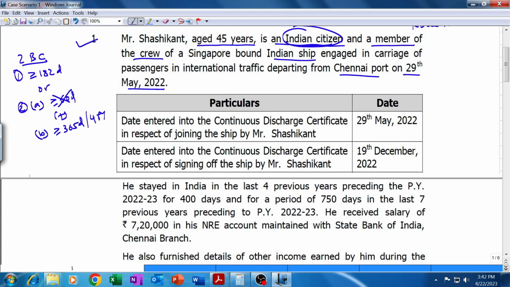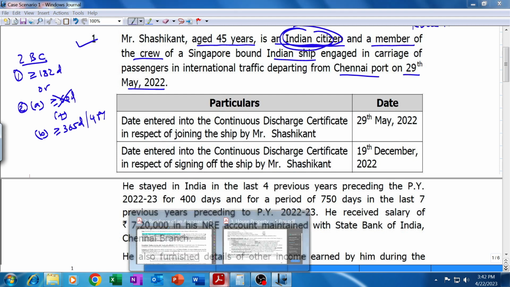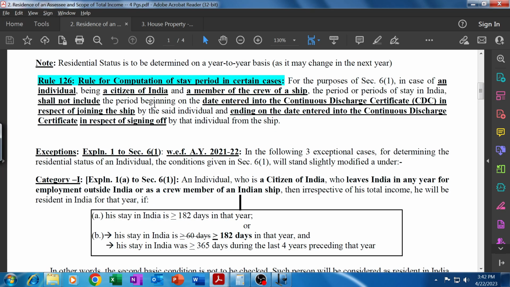Now, instead of 60 days, a person who is an Indian citizen and leaving India as a crew member of an Indian ship, then if you recollect, who is a citizen of India and who leaves India in any year for employment outside India or as a crew member of an Indian ship, then the second basic condition, part A, 60 days will be replaced by 182 days.